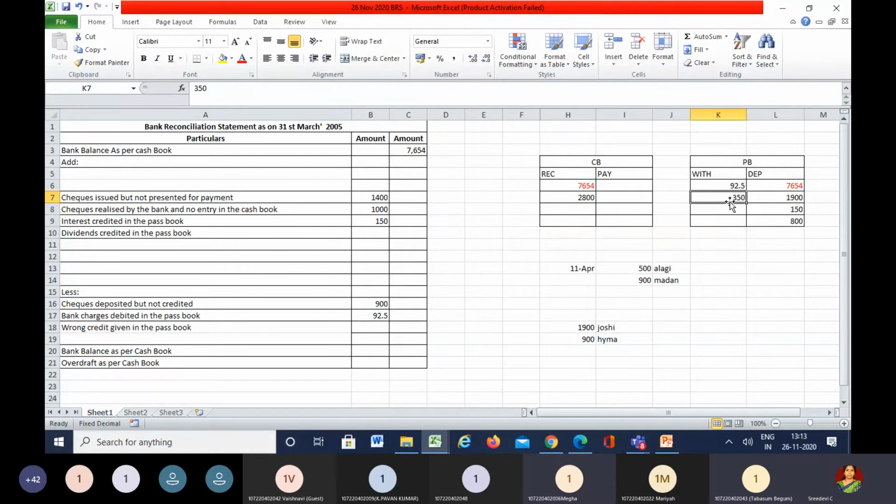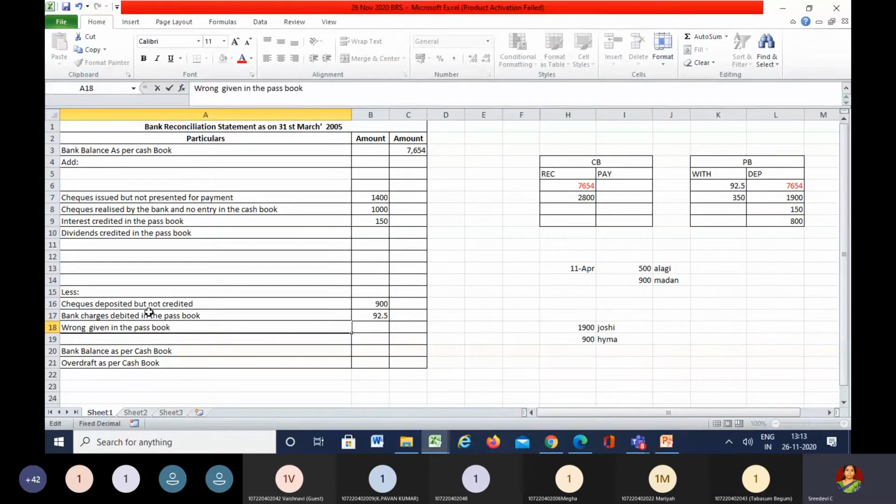The passbook balance decreases. Which book will be less, my dear? Passbook. The passbook will be less. So I have taken it as a deduction.